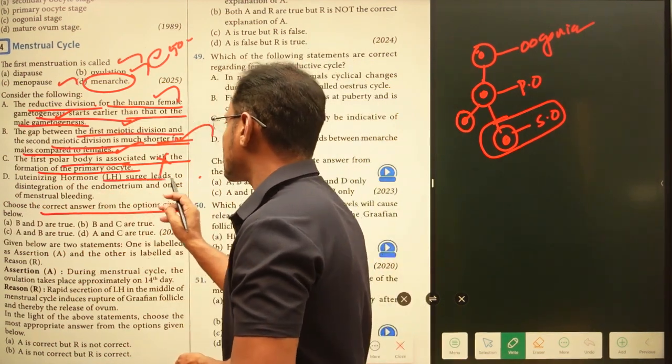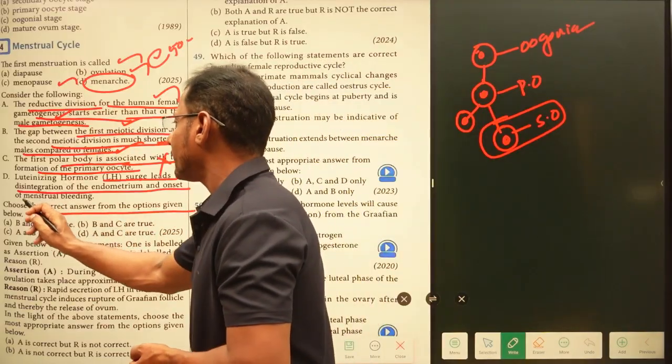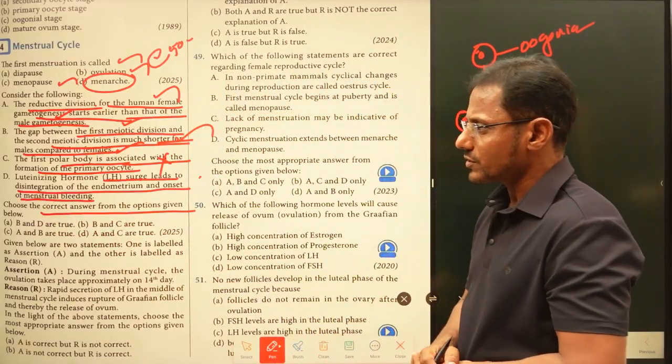And luteinizing hormone surge leads to disintegration of the endometrium and onset of menstrual bleeding. This is also a wrong statement.